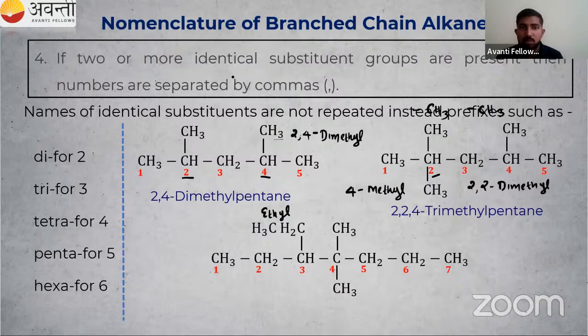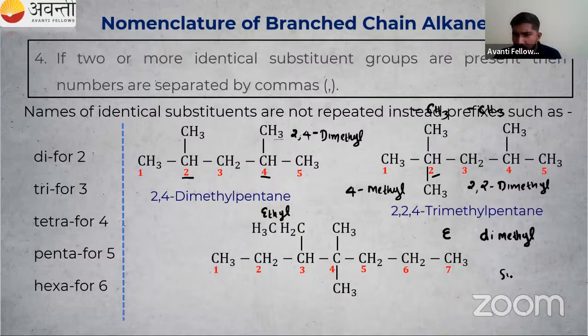Okay, right. So there is ethyl, there is methyl, so we have to go for alphabetical order. If we have ethyl and dimethyl, this methyl is a simple substituent, not complex.